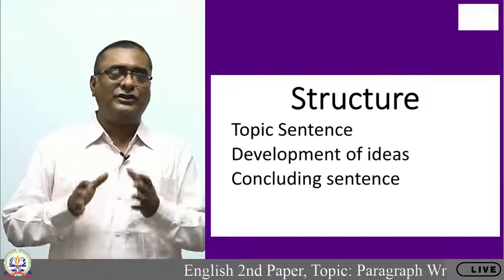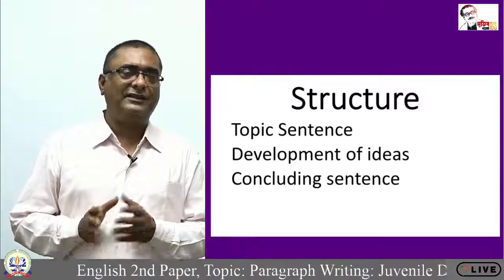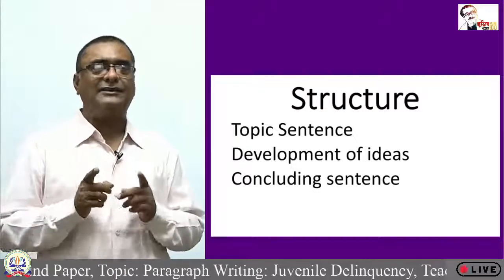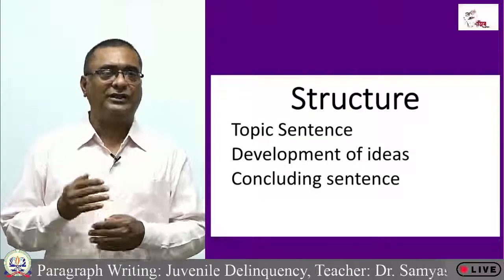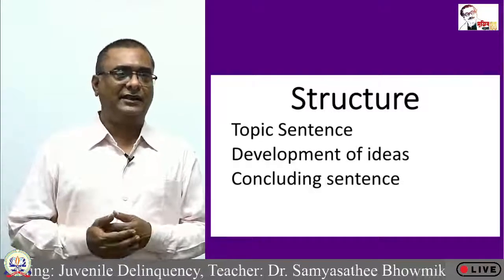So, development of ideas doesn't simply mean that it is the sole part of the paragraph, but these ideas have to be organized in a proper way. So, organization is very important for paragraph writing and essay writing as well.